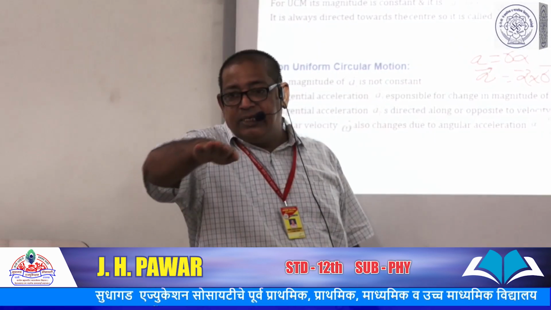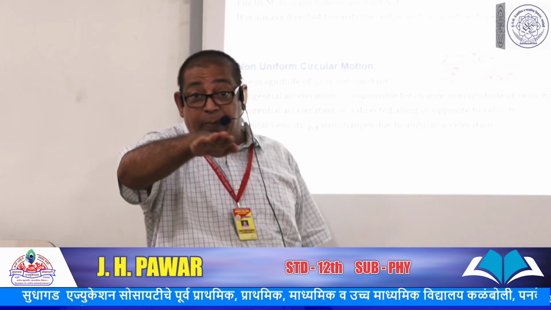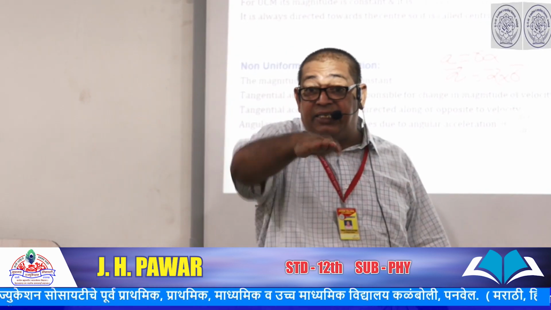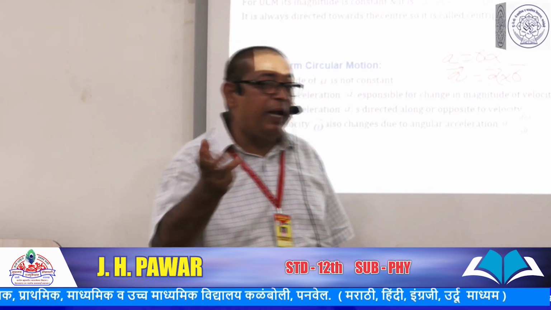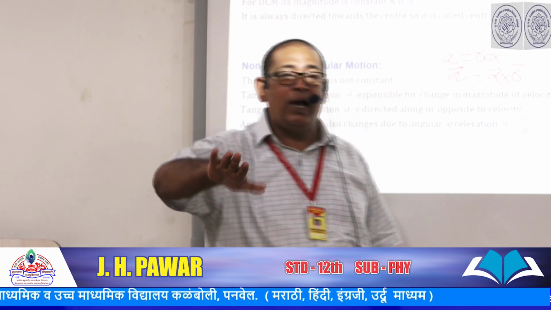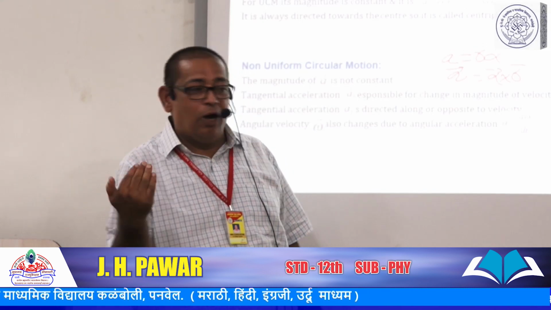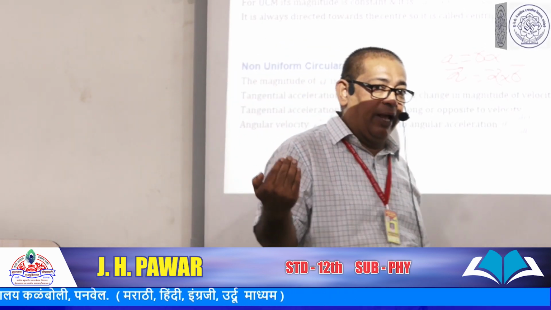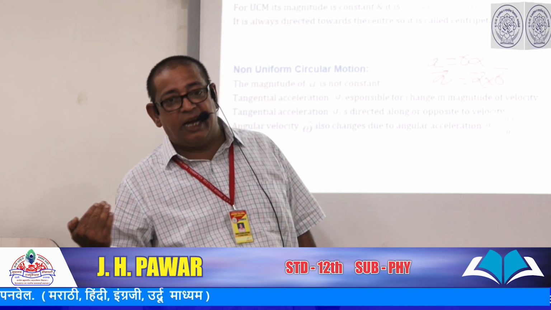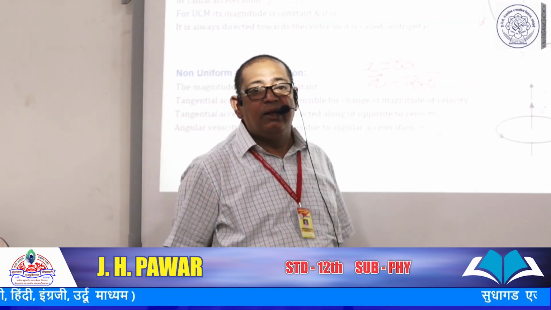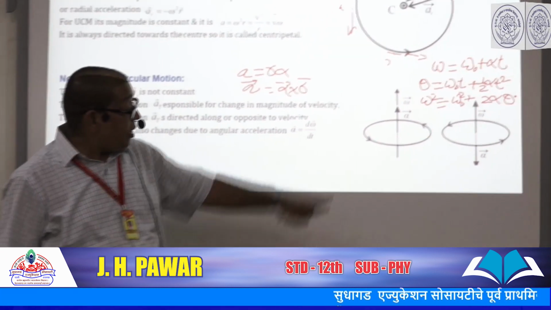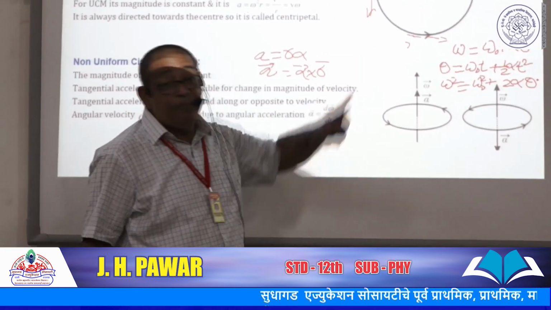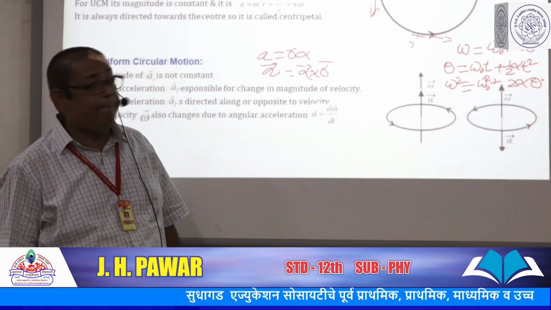It does not remain horizontal. It changes, or we say it topples. In a spinning top exactly the same thing happens. Why does this spinning top topple? Because the angular acceleration is not exactly perpendicular to the plane of the circular motion.